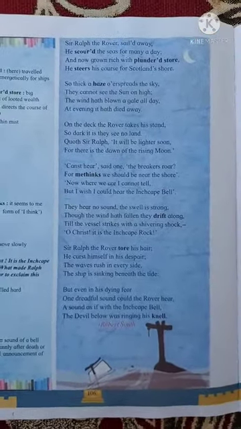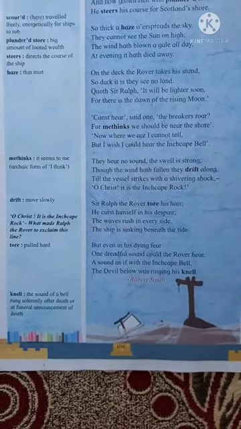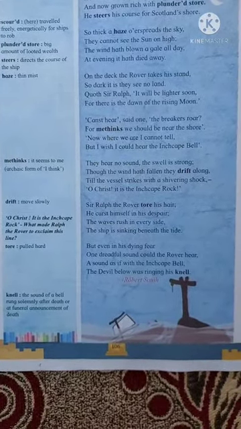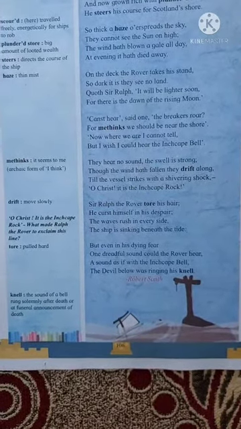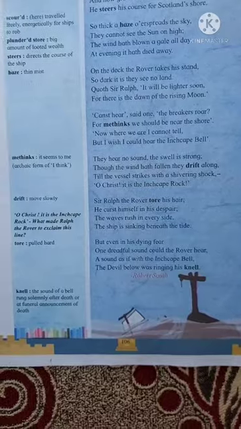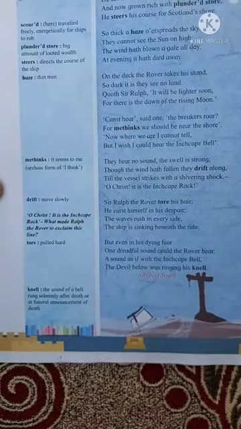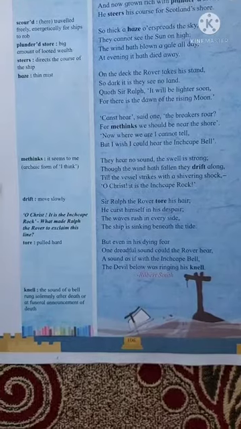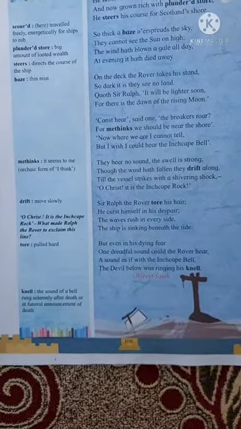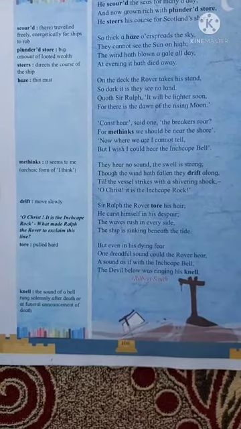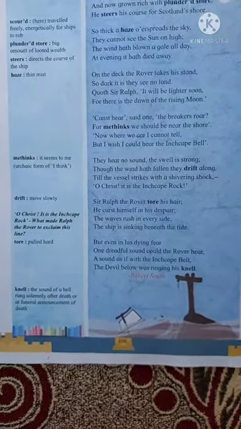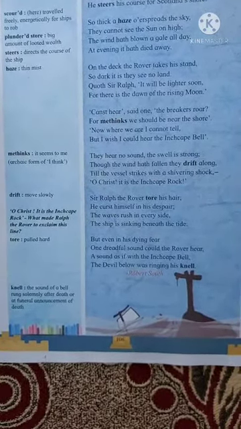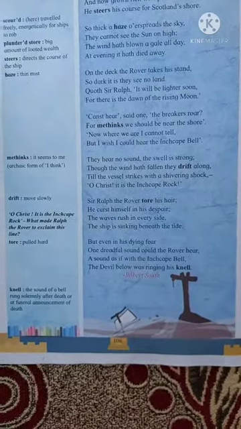But even in his dying fear, one dreadful sound could the Rover hear, a sound as if with the Inchcape Bell the devil below was ringing his knell. See, even in his dying fear, he was about to die because the ship was already destroyed. Everything is destroyed, and they were sinking beneath the tide. So even in his dying fear, there is a fear in his mind that he was about to die.